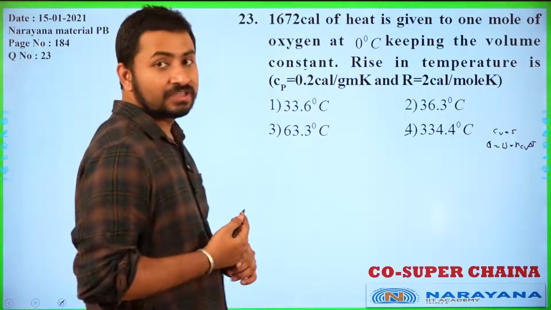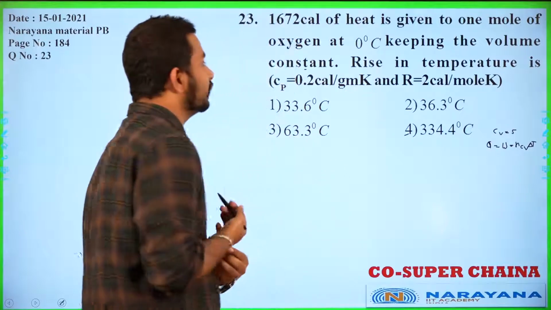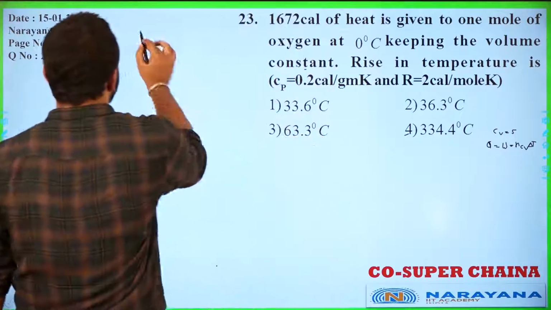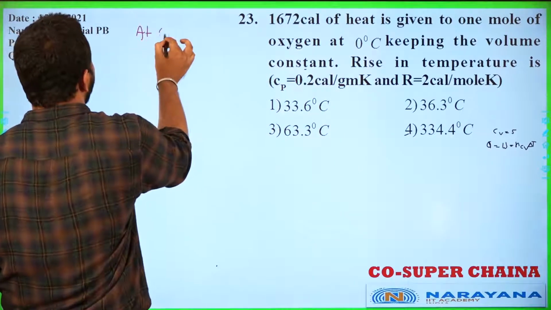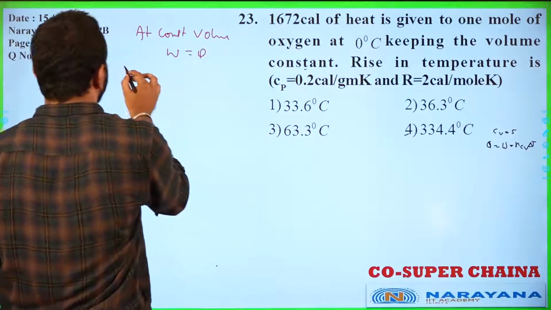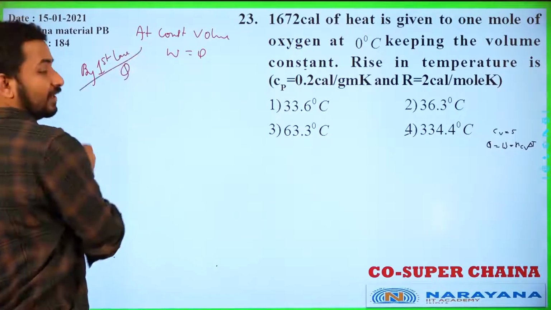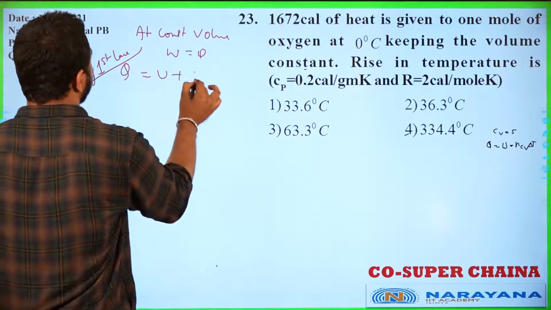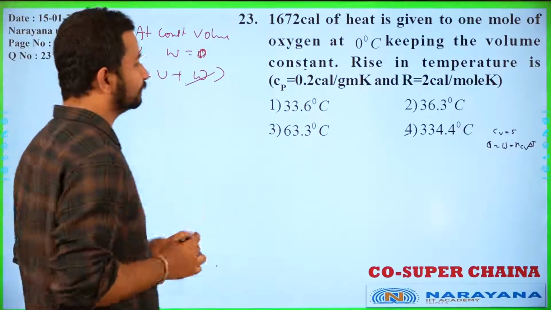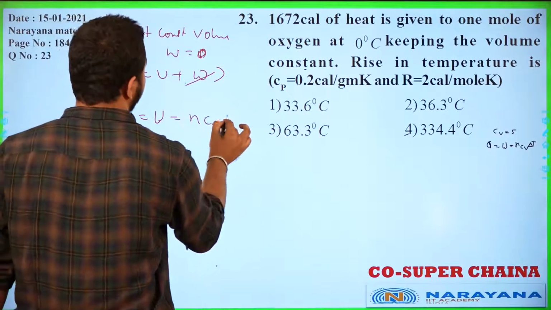So next question, if you see, 1672 calorie of heat is given to 1 mole of oxygen at 0 degree, keeping the volume constant. So volume is constant. So at constant volume, we know student W will be equals to 0, and if we apply the first law of thermodynamics, by first law, what we can write? Q is equals to U plus W. So W will be 0 here, so Q will be equals to U. Now we can write Q is equals to U, this will be equals to nCv delta T.